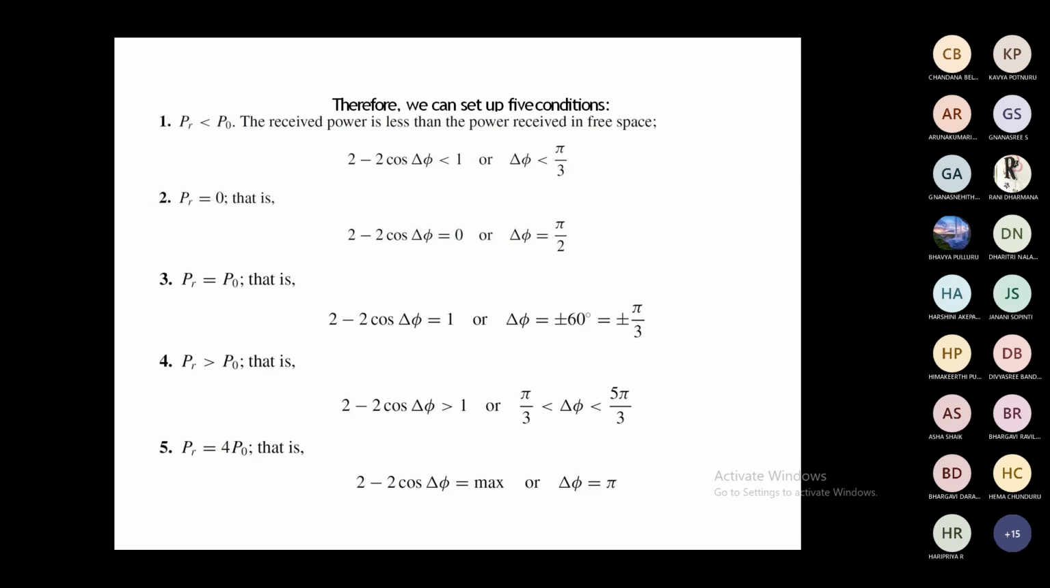When PR is greater than P naught, that is, the received power is greater than the power received in free space, at that time 2 minus 2 cos del phi is greater than 1, or it is in between pi by 3 to 5 pi by 3. Next condition, PR equal to 4 P naught. That is maximum. That is 2 minus 2 cos del phi equal to maximum. Then what is the maximum? Delta phi equal to pi. These are the 5 conditions set up.